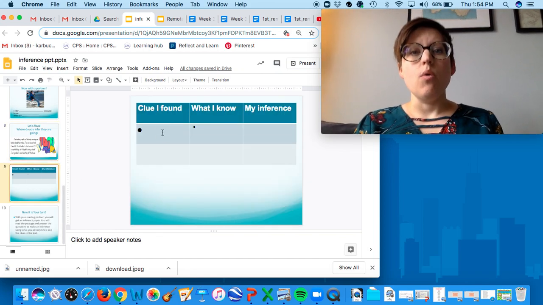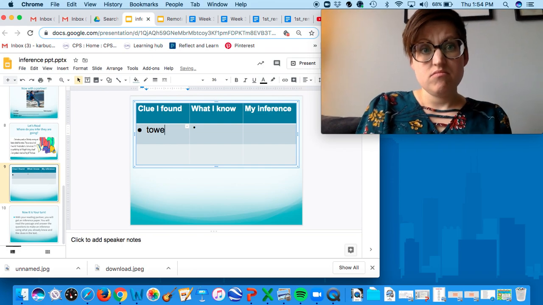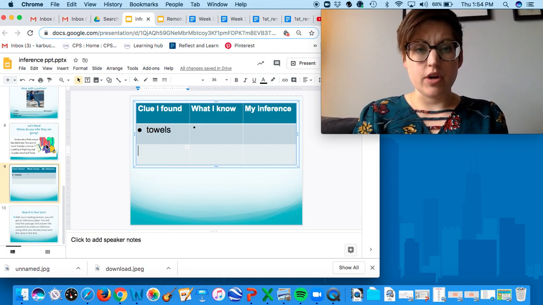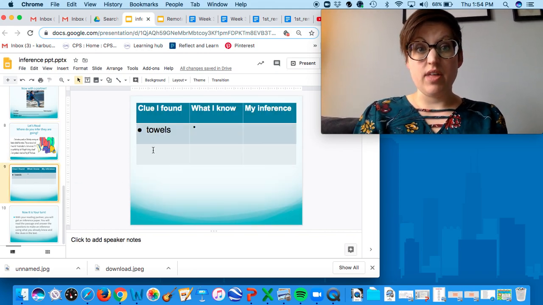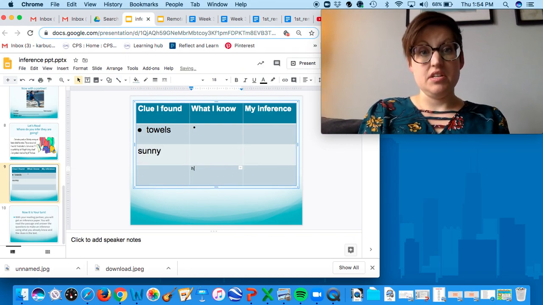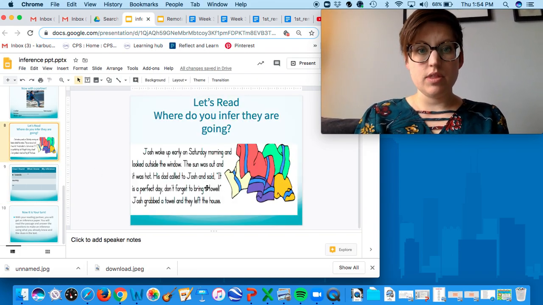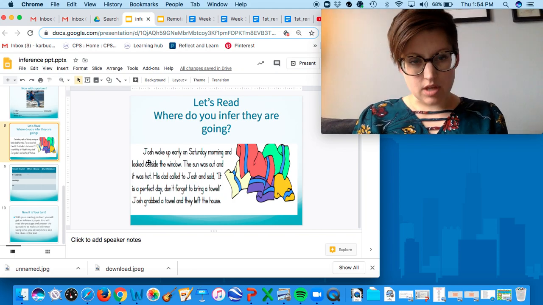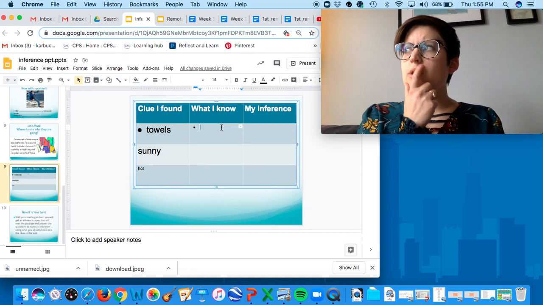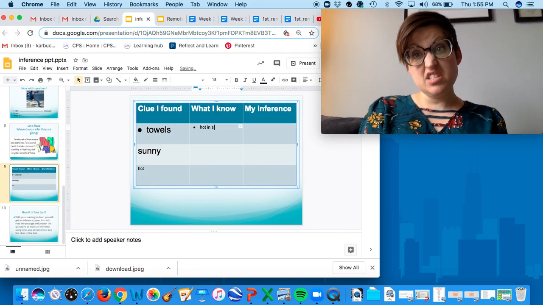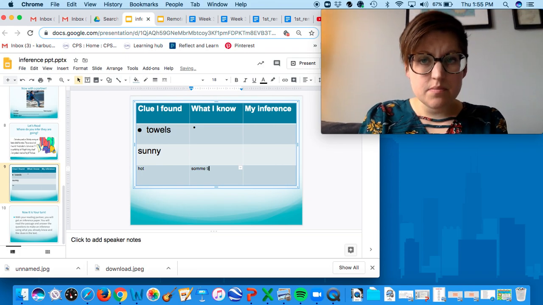So we have to think, well, what clues did we hear in that passage? I heard that they needed towels, right? I also heard that he looked outside the window. The sun was out and it was hot. So we know that it is sunny, that it is hot outside. Those are all clues to help us make an inference of where this kid is going. So they needed a towel, it was sunny, and it was hot. Okay? Now, what do I already know? So I already know that it is hot in summer. So I'm going to put that down here. So summertime is hot.